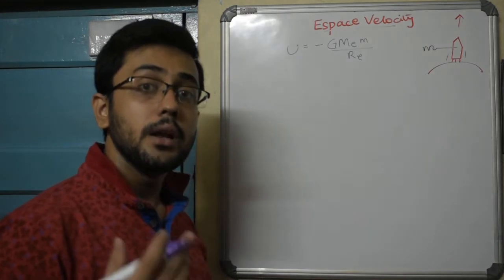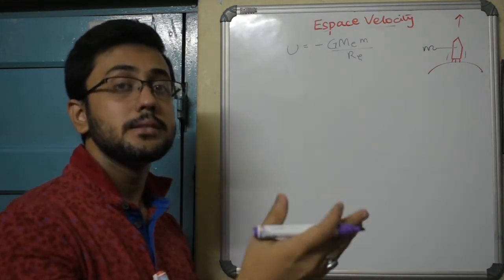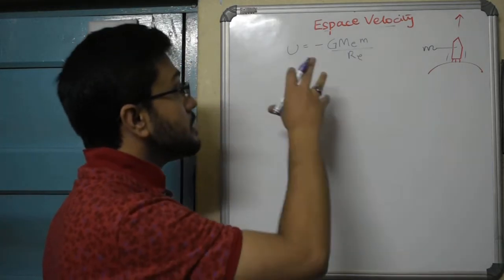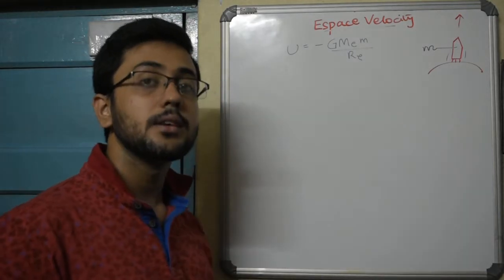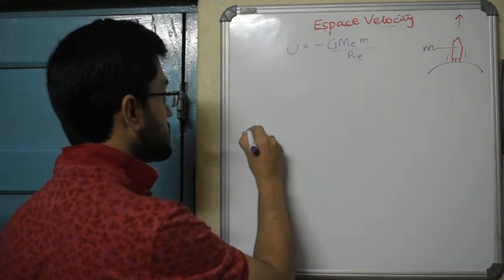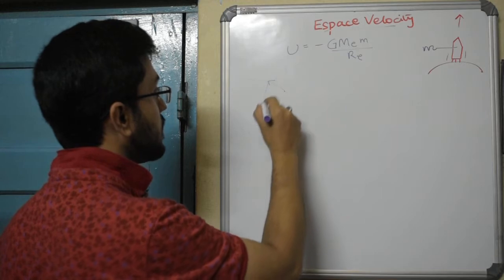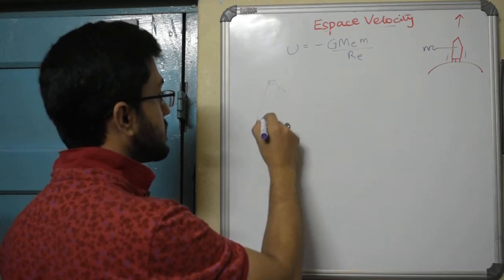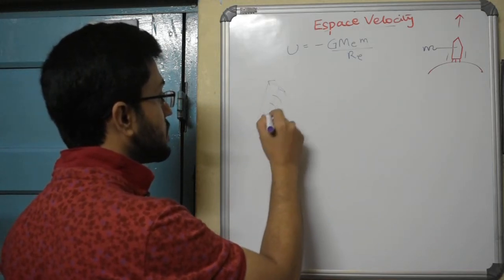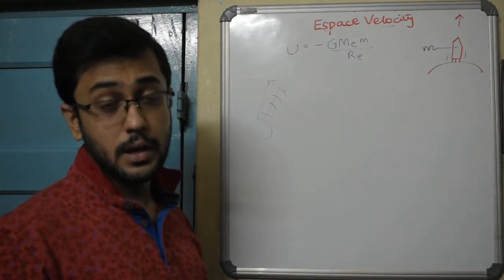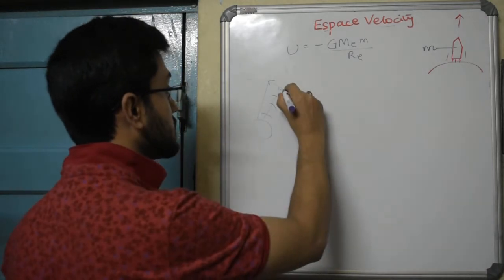Now, when it is completely outside the domain of the gravitational field of earth, that means the mass of the earth is no longer having an influence on it. So if this is the earth, and the rocket is at this certain height away, the gravitational field of the earth is so weak that it is as if there is no influence on that body which has a mass m.